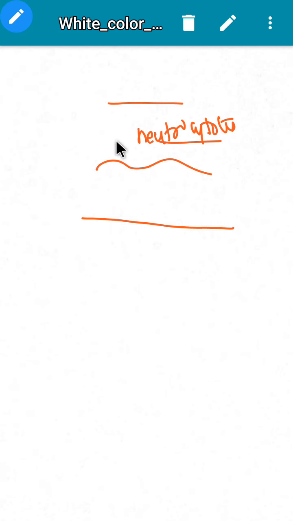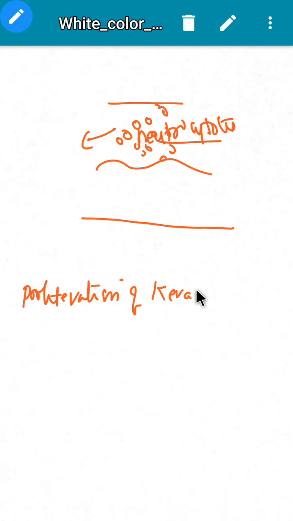So in the process of inflammation, keratinocytes, which are the cells of epidermis, will proliferate.